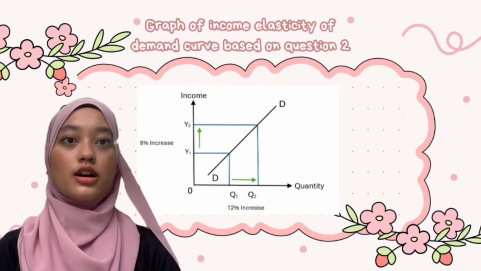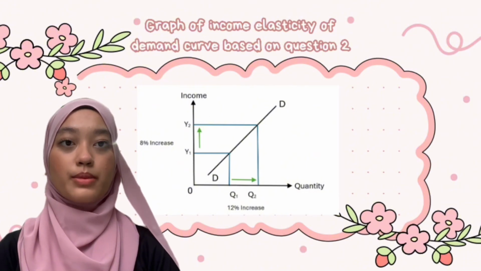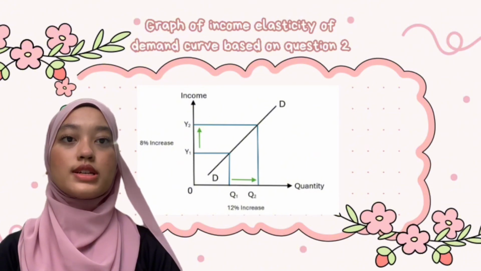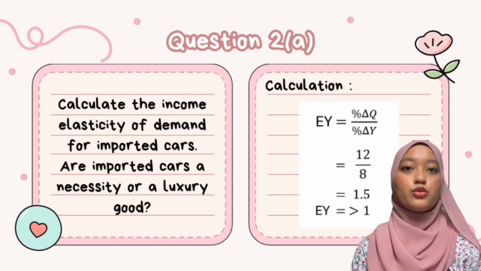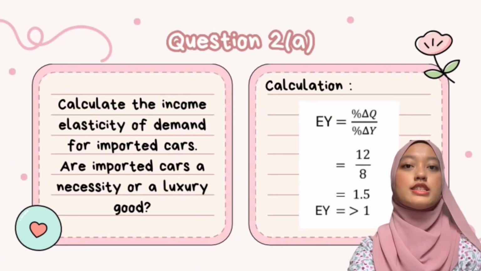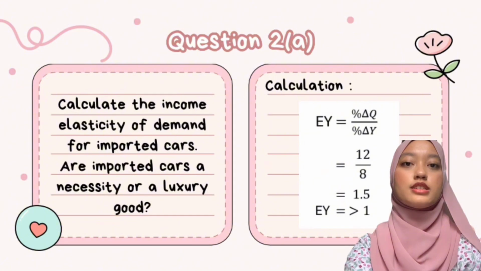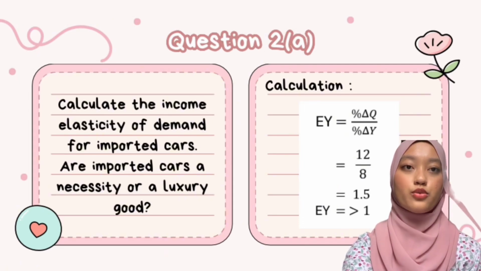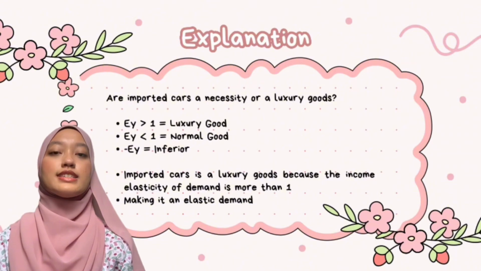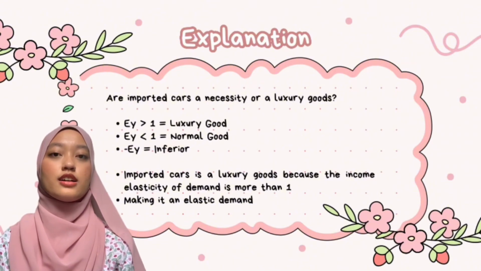Now, this is the graph of the income elasticity of demand curve based on question number 2. This is my calculation. The formula that we are using is EY equals the percentage change in quantity demanded divided by the percentage change in income, making it 12 divided by 8 equals 1.5. So the EY is more than 1. Next, this is my explanation. Are imported cars a necessity or a luxury good?